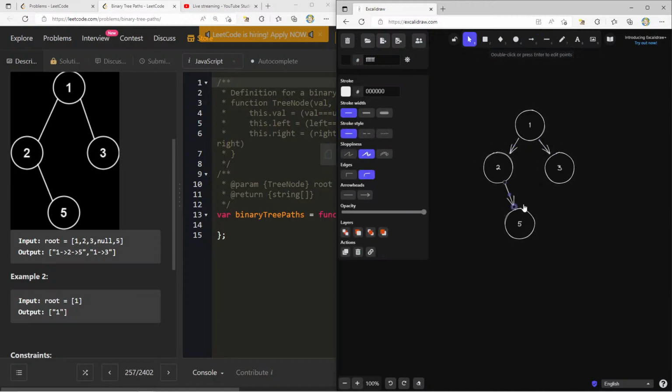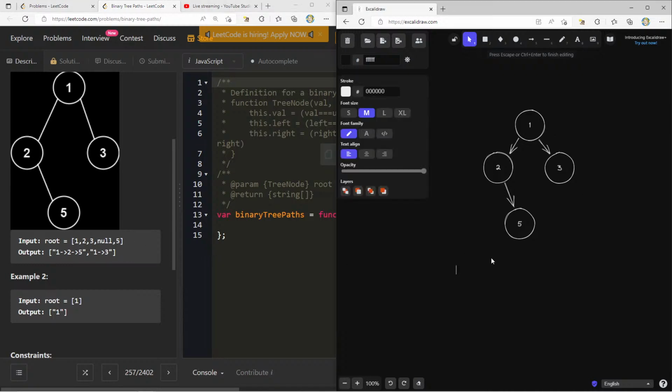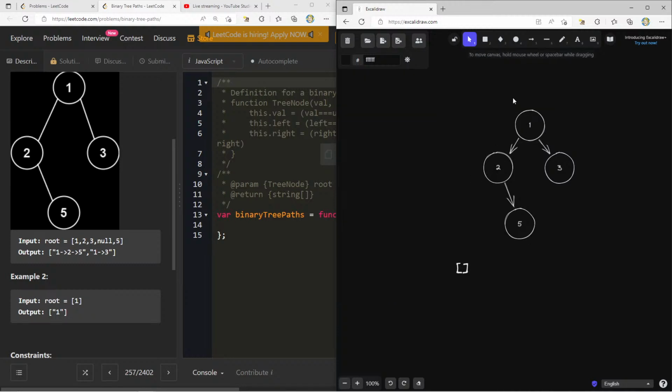Okay, so I feel like we're going to need to be constructing a new string, and then anytime we get to a leaf node, we can just essentially append or add the newly constructed string to our array of strings. So I'm going to create this empty array down here that's going to signify our output, and I'll start creating a string anytime I go to a new node, as long as that node is not null.